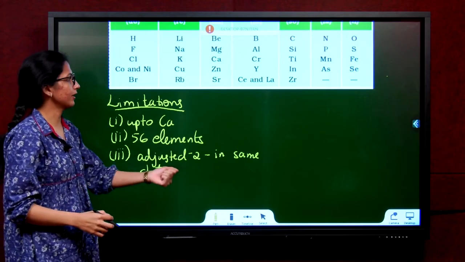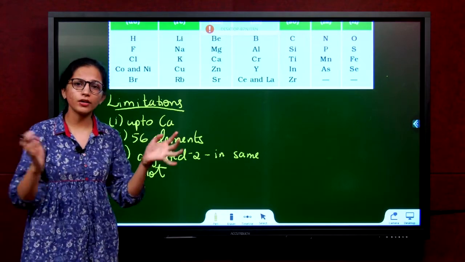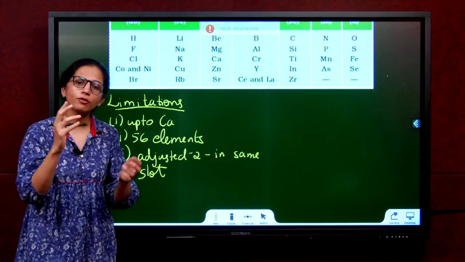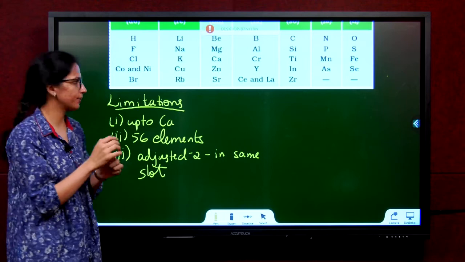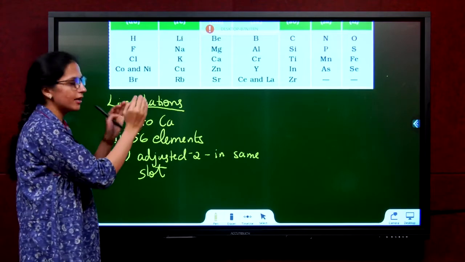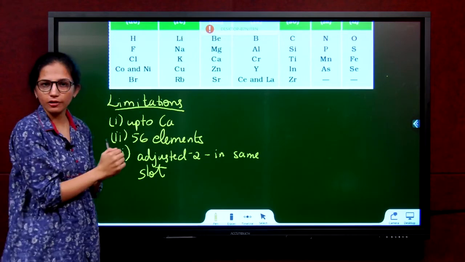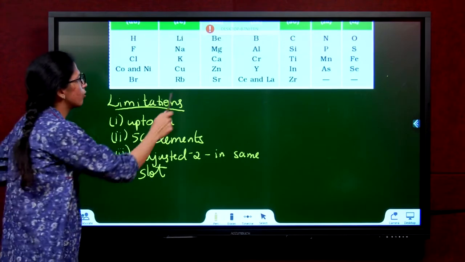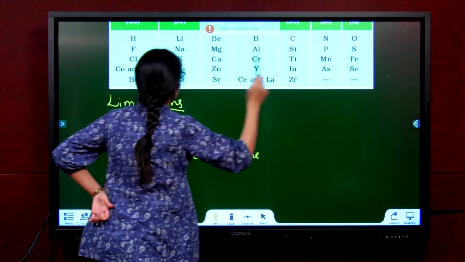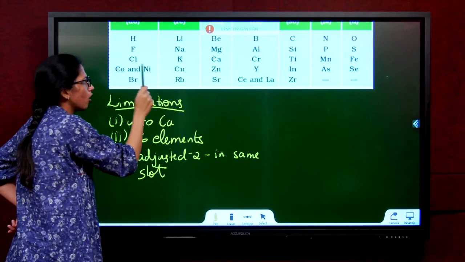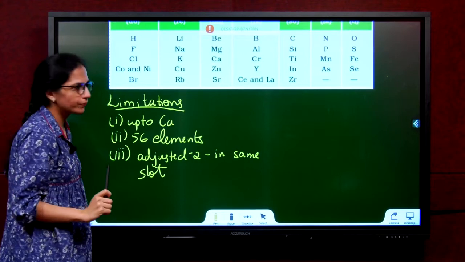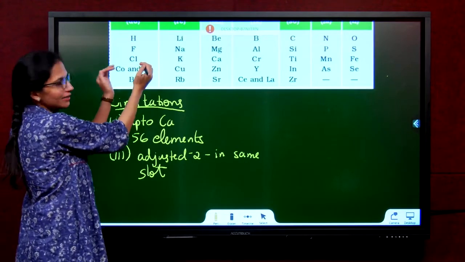Coming to the third point, just because he wanted to fit all the elements together, in some places he grouped more than one element. For example, cobalt and nickel, he put both of them in the same slot. That is a limitation. According to the law, how should I count this? 1, 2, 3, 4, 5, 6, 7, 8 or 6, 7, 8? Again a limitation, we don't know what to do. So this was a disadvantage.